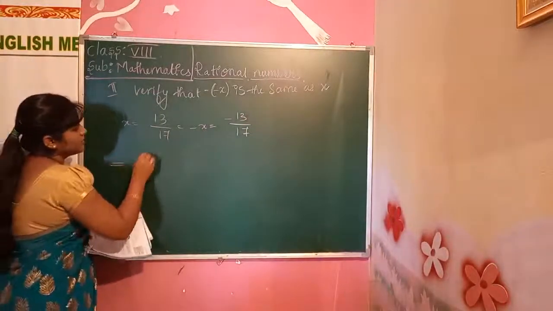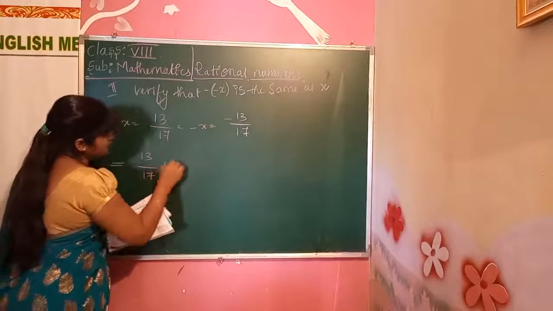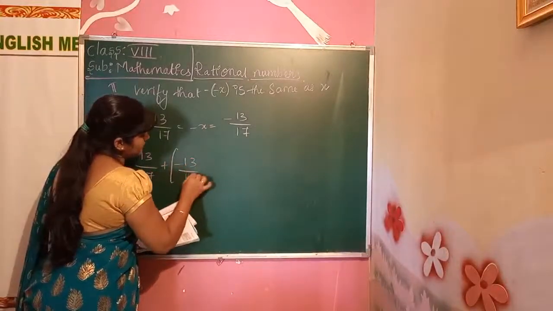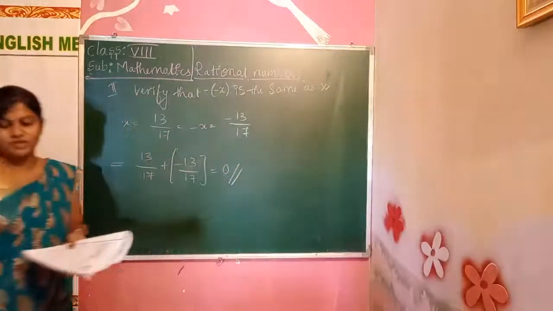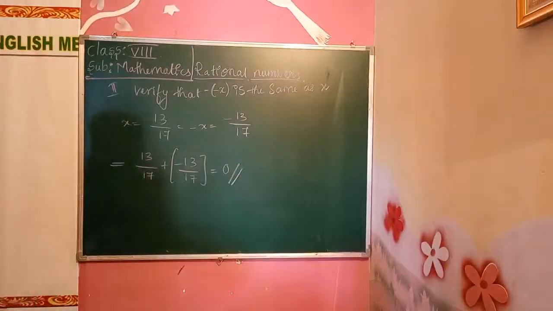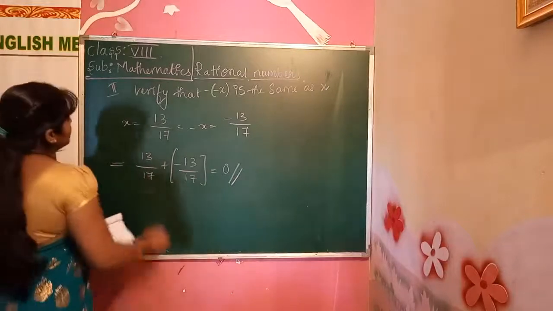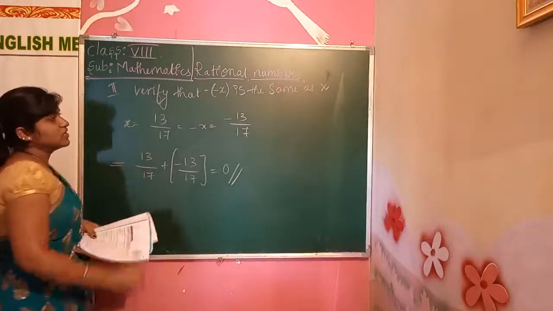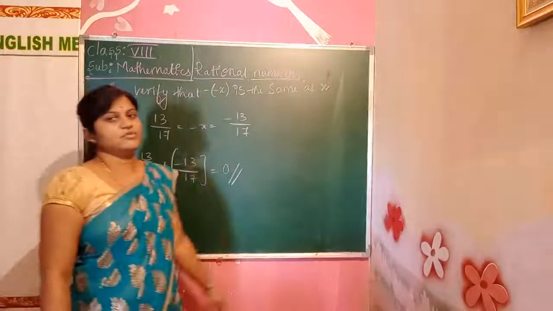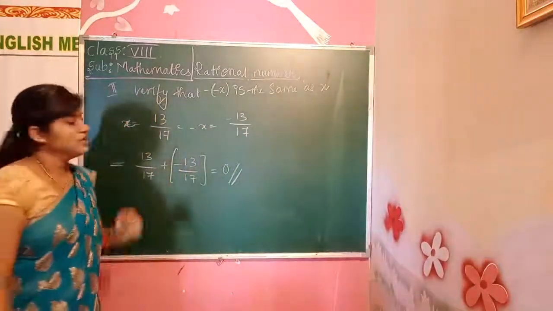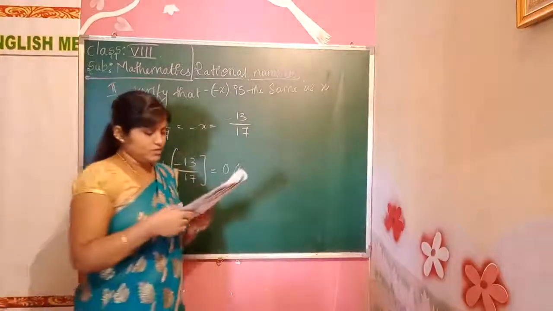So we'll solve the problem. 13 by 17 plus minus 13 by 17. What will the answer be, children? 0 only. So here also, this is also an additive inverse problem. Here also we are changing the sign. We get 0 itself.